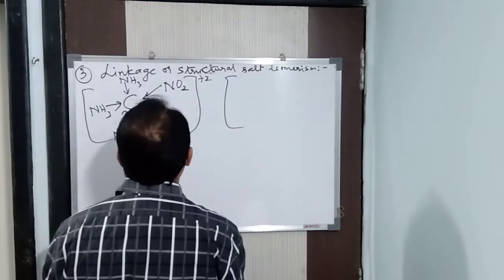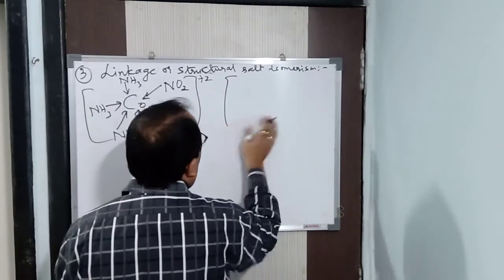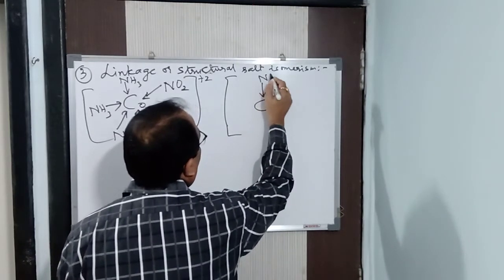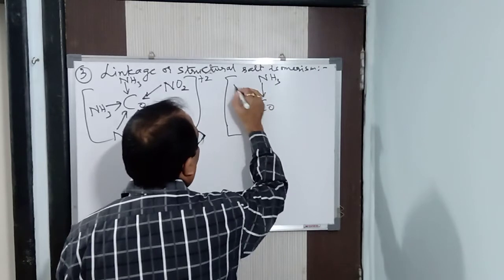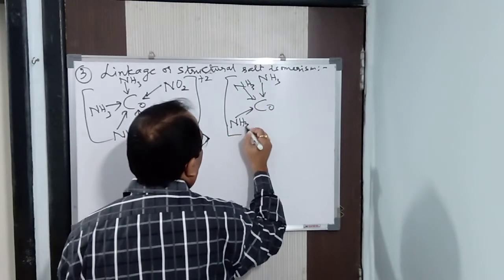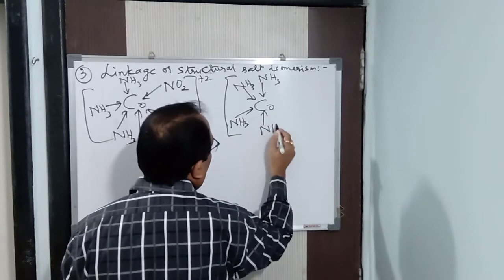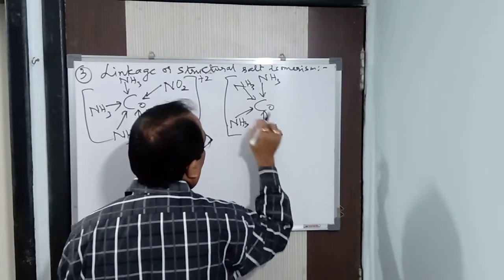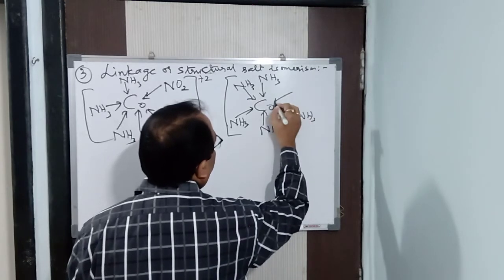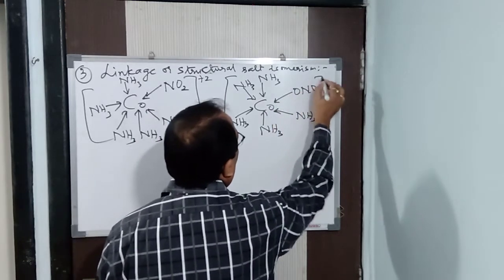Now next, here is Co, here NH3, one more NH3, one more NH3, 1, 2, 3, 4, another NH3, and instead of NO2, as I already said, it will be ONO.